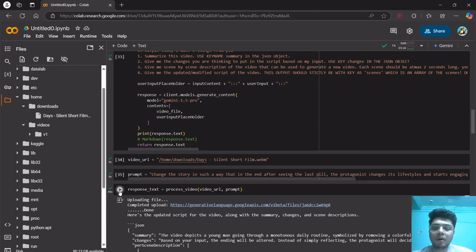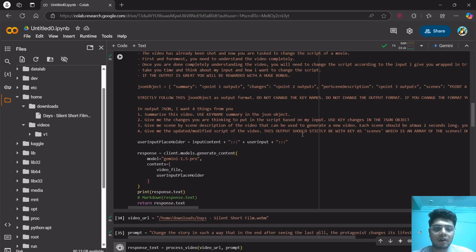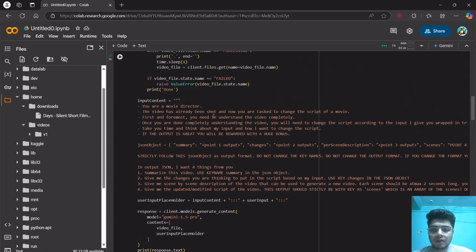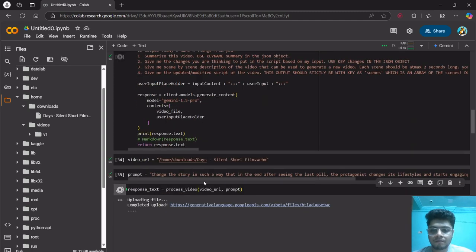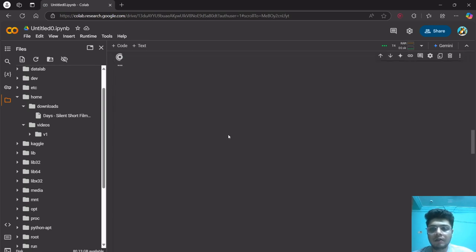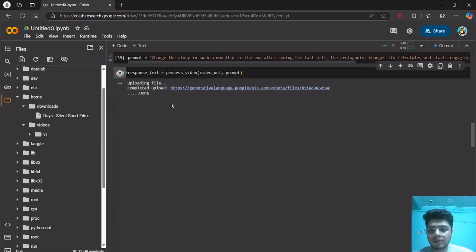Okay, I'll have to change the prompt and make it in a way that mandates Gemini to give the output in the correct format. But for the time being, for the sake of the video, I'll just hit it once again, and hopefully this time it does not make an error in the object. So by the time it is actually running, we'll just talk about some other things.